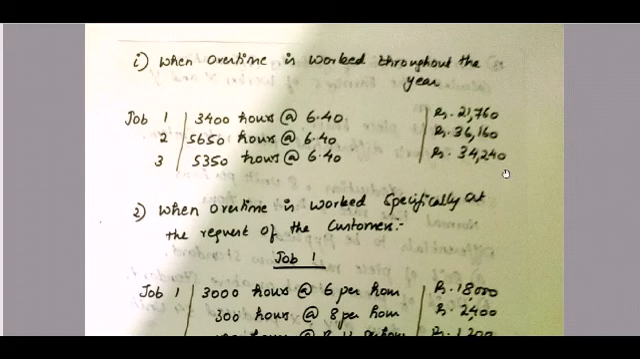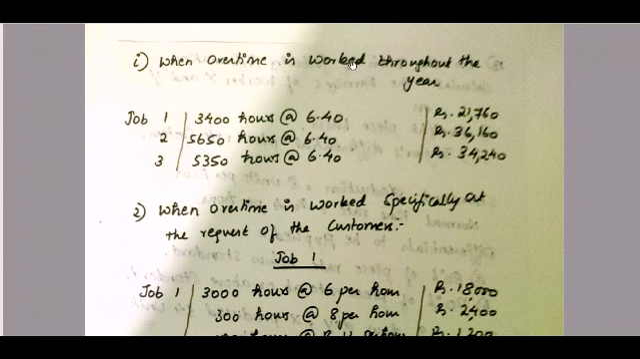And job 3 is 4,000 plus 1,050 plus 300. So you get 5,350 hours at rupees 6.40. So the total is 34,240. So this is when overtime is worked throughout the year.